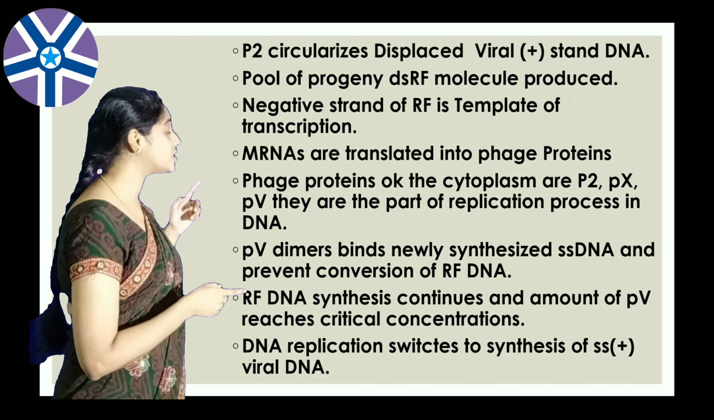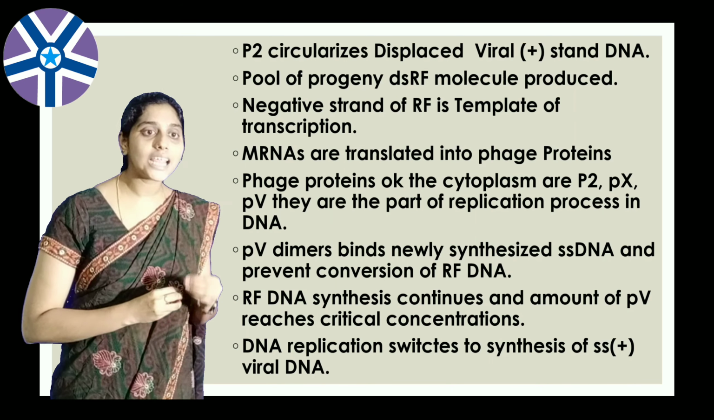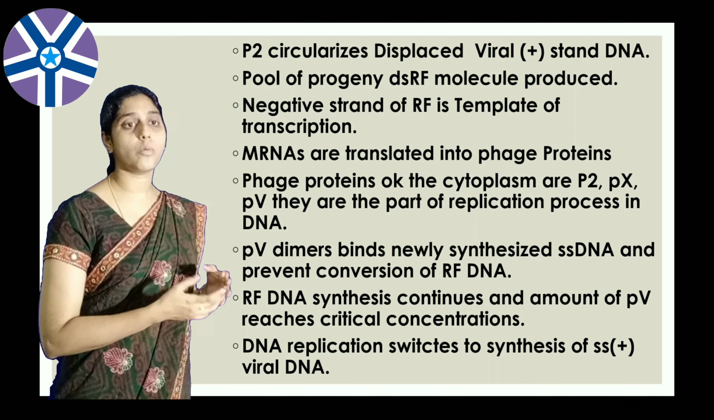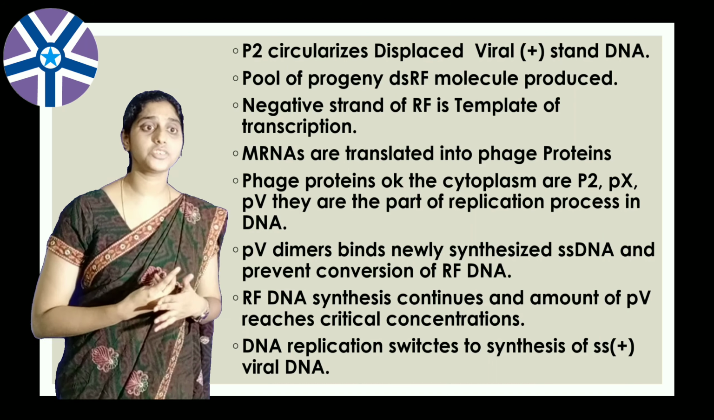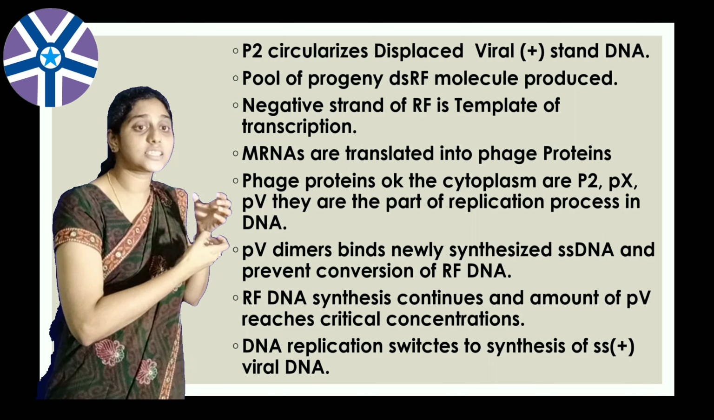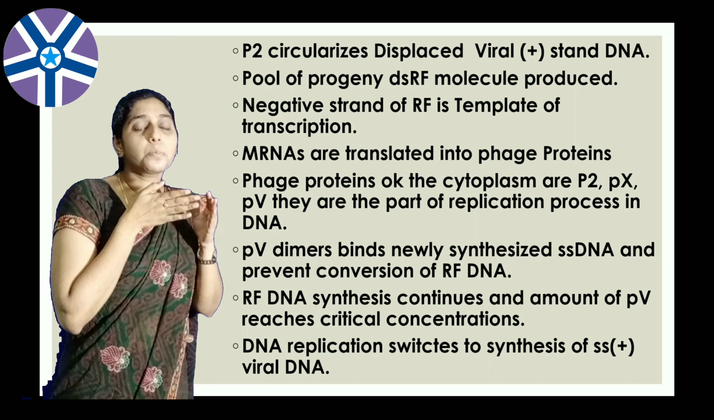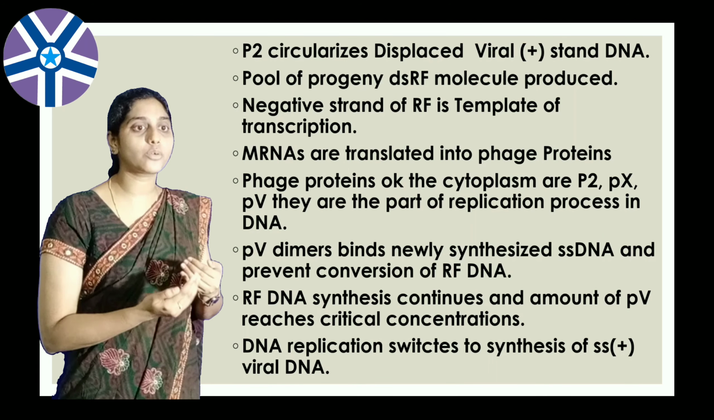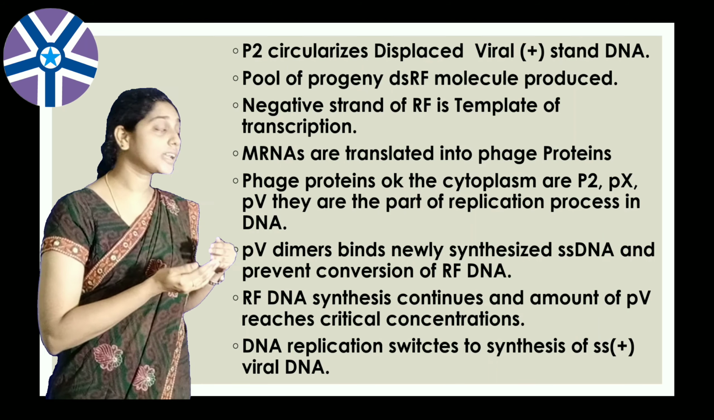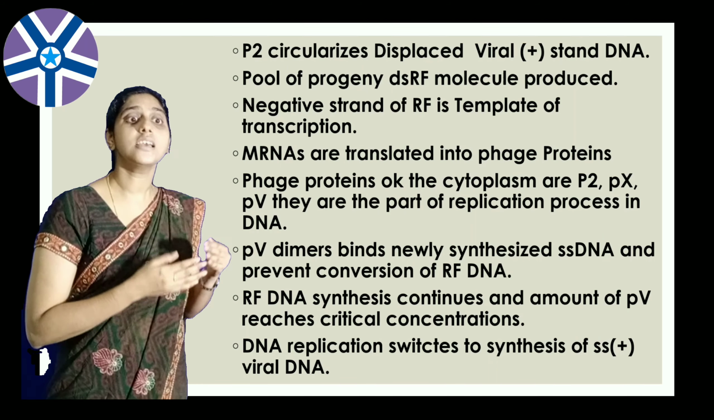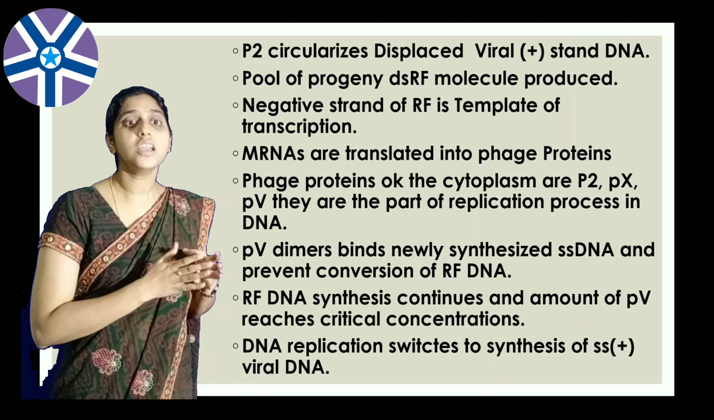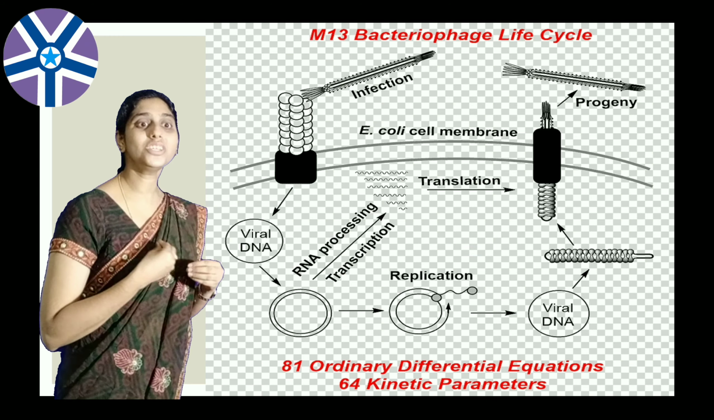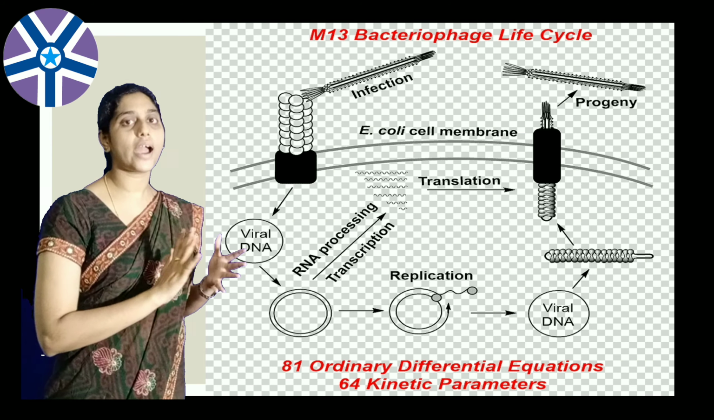So the PV dimers bind to the newly synthesized single-stranded DNA and prevent its conversion into the replicative form of DNA. What do PV dimers do? They bind to the newly synthesized single-stranded DNA and prevent the conversion to the replicative form. As the replicative form of DNA is synthesized, the amount of PV continues to increase until it reaches the critical concentration. Then the DNA replication switches to the synthesis of single-stranded viral DNA.